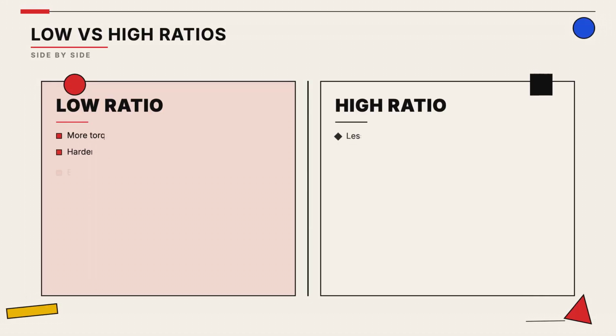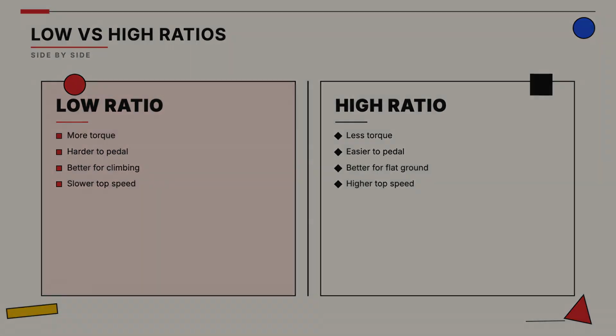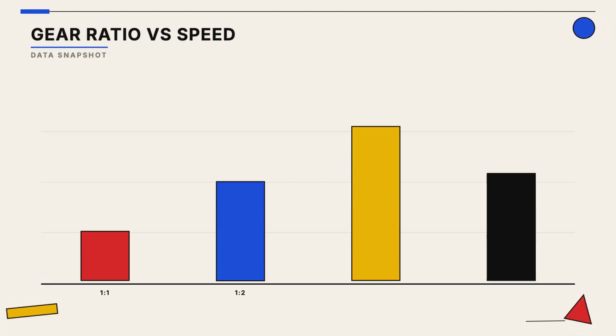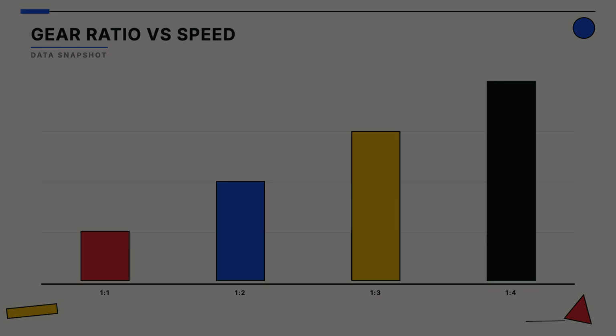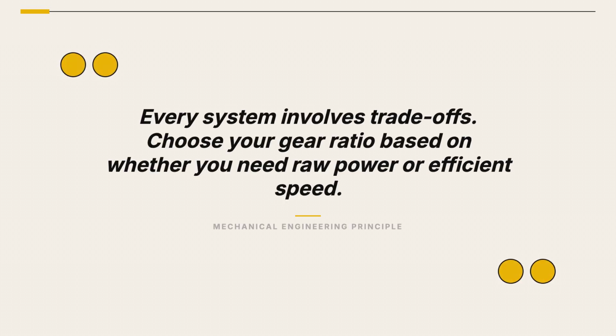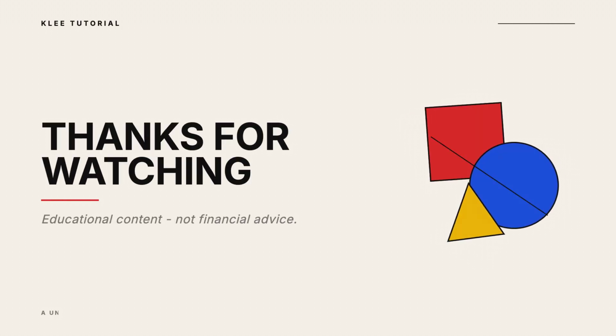Think of a bicycle. A low gear makes climbing hills easier, while a high gear lets you cruise quickly on flat roads. As the ratio increases, the output speed rises, provided the input force remains constant. It is a direct relationship between gears. Remember that there is no perfect gear, only the right one for the job you are trying to complete. Mastering these basics helps you understand complex systems.